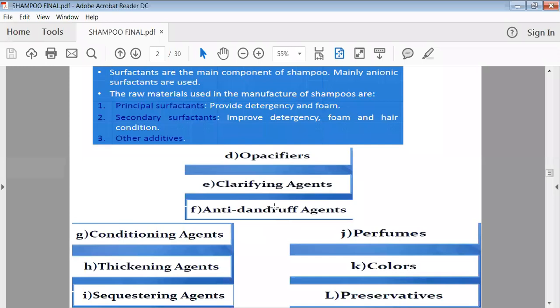So this sequestering agent will form a complex with the kind of metals which are present in your water, and they will not allow them to deposit on the hair shaft. So this is the utilization of a sequestering agent.